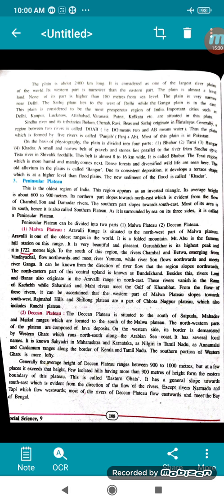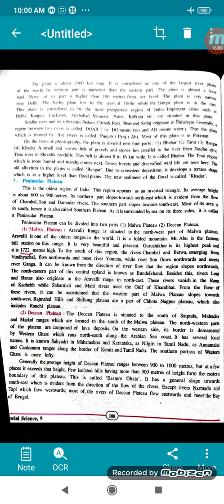On the western side, its border is demarcated by the Western Ghats, which run north-south along the Arabian Sea coast. See, we are living on the western side of India. Gujarat is in the west, right? And if you move towards the south, the Western Ghats run north-south along the Arabian Sea coast. They are in the same track. It has several local names. It is known as Sahyadri in Maharashtra and Karnataka and Nilgiri in Tamil Nadu.